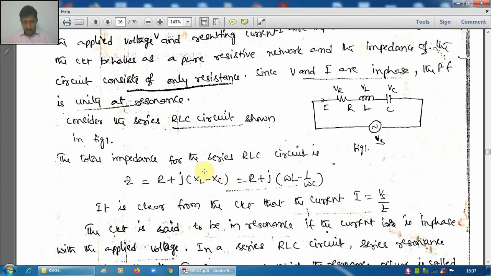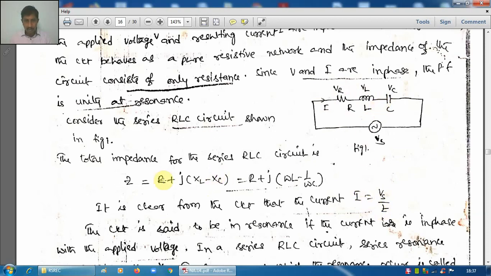Here, at this point itself, you are also introduced to this concept of impedance. Impedance is the ratio of voltage to current in AC circuits. In DC circuits, as we discussed so far, the ratio of voltage to current is simply resistance, only R. In AC circuits, the ratio of voltage to current is known as impedance.